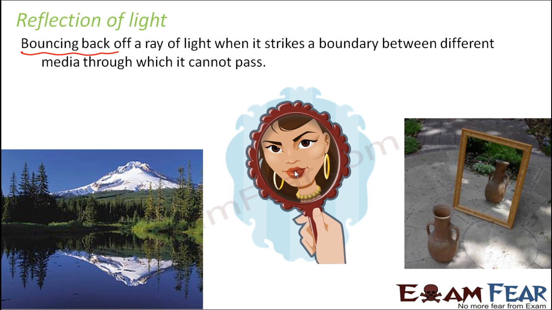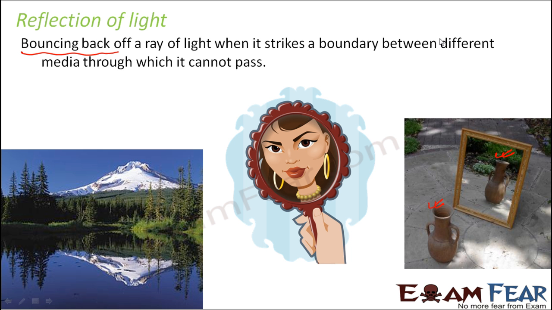You see yourself in the mirror. So you also see images of so many different objects. This is just one object, right? But still you are able to see another object in the mirror. So how is that happening? That is all happening due to bouncing back of a ray of light.